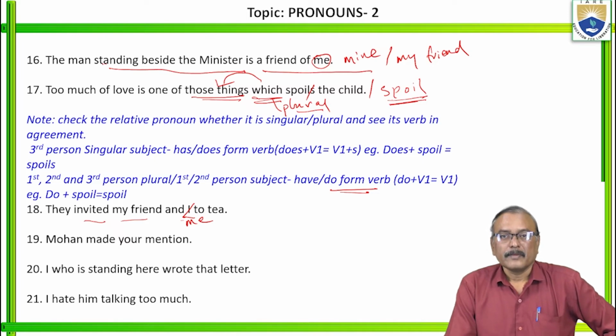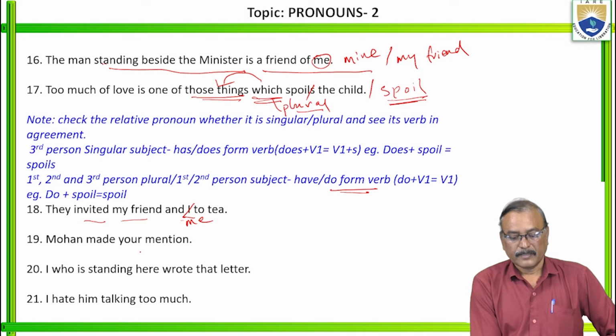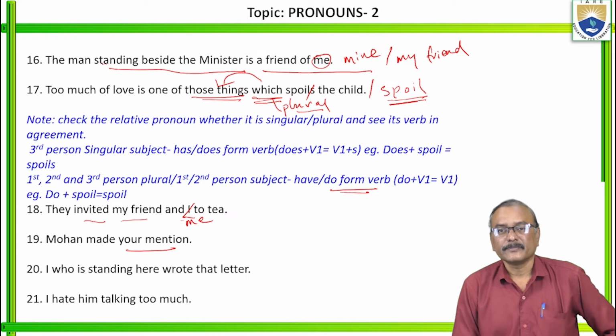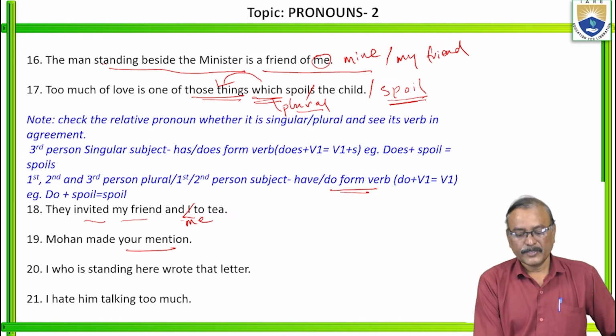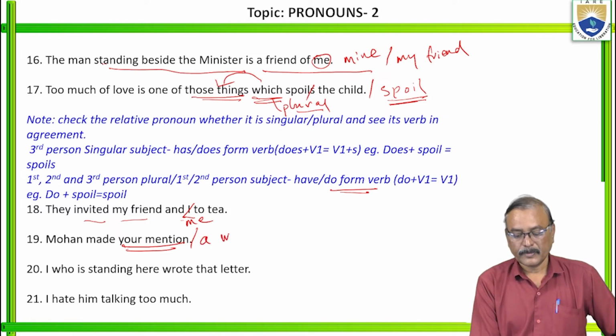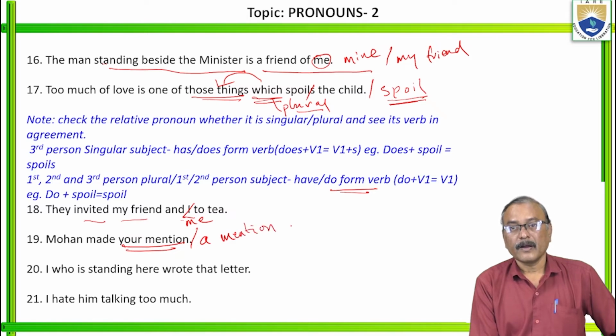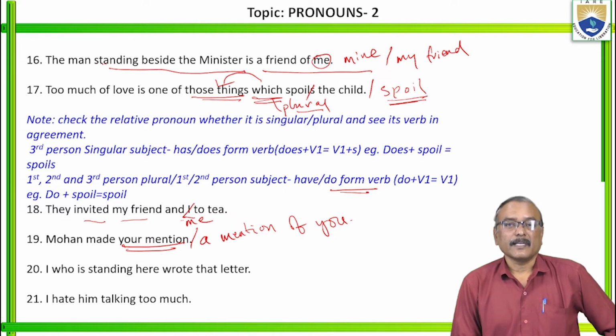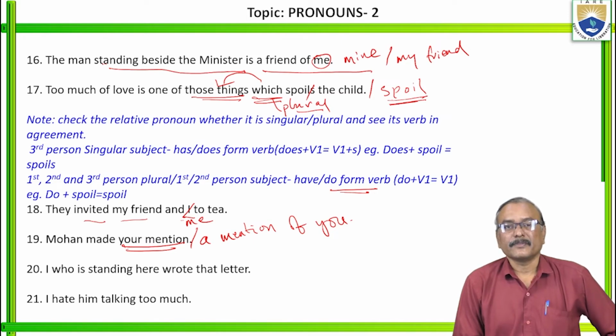Next. Mohan made your mention. "Your mention" means whatever you said, he made that one? No. So what is wrong here? "Your mention" is wrong. He just recalled you, remembered you. Mohan made a mention of you. This is the correct sentence. He did not say what you said; he made a mention of you. Right? Next.